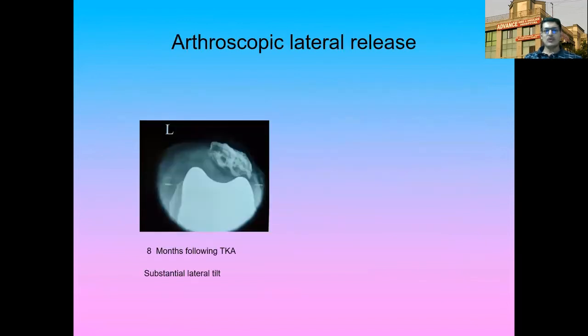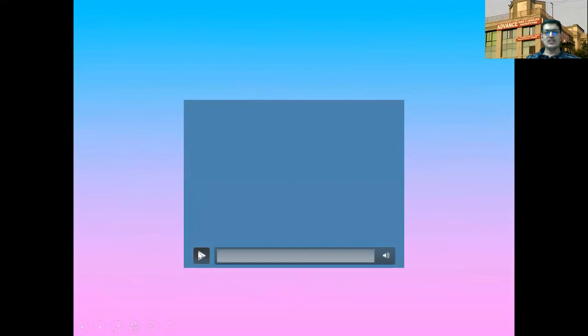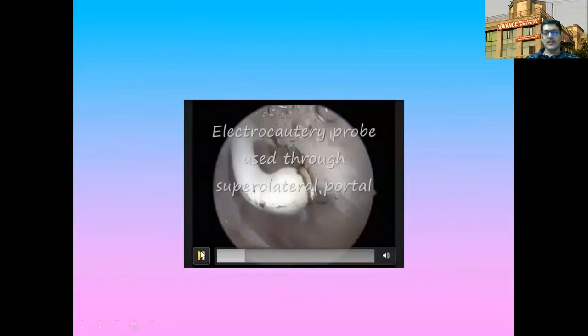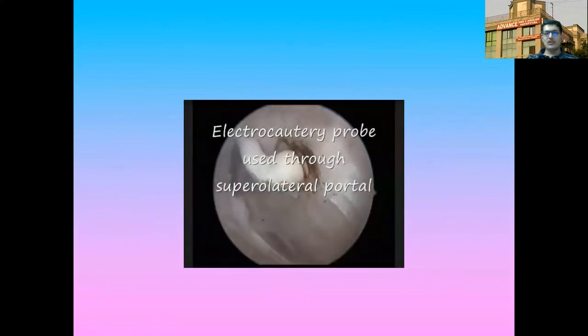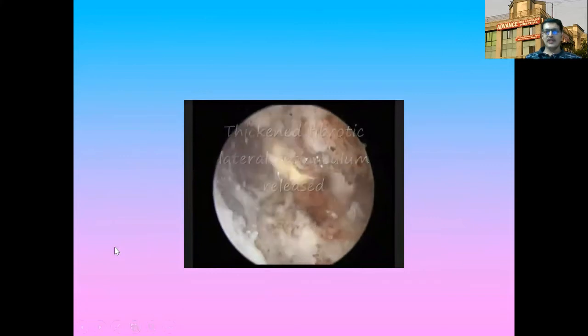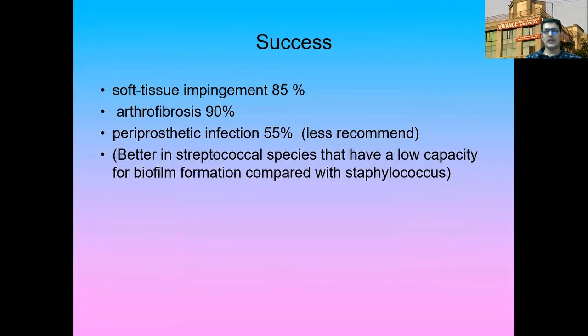Now, some cases where we do arthroscopic release. This patient, 8 months after TKA, had a substantial lateral tilt, and she was addressed with an arthroscopic lateral release. We released the lateral compartment from a superolateral portal in an inside-out way. Once we did a thorough release, the tracking was improved and the patellar tilt was significantly improved and restored. So this is a good indication.